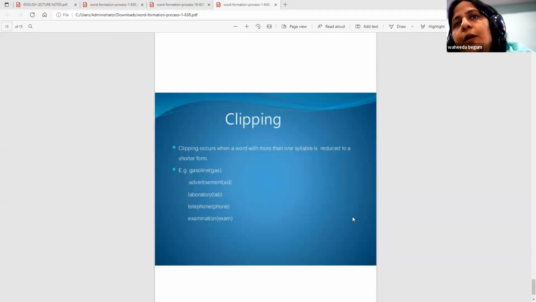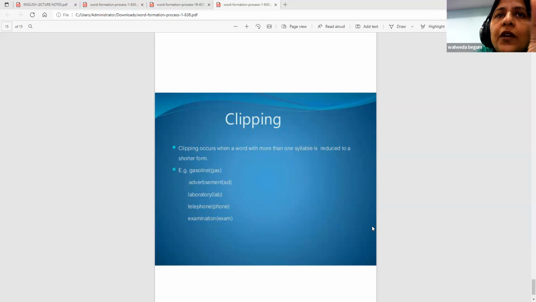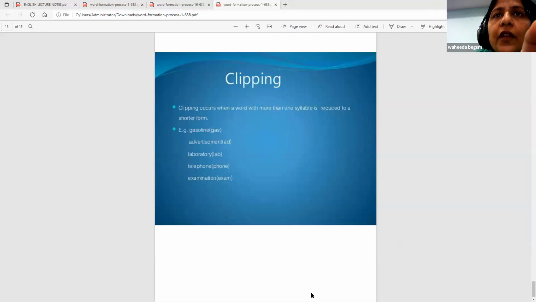Clipping occurs when a word with more than one syllable is reduced to a shorter form, like gasoline, TV, we say, or fridge, refrigerator; advertise, advertisement, or just the ad. Lab, laboratory; telephone, phone; examination, exam. These are the smallest way of doing. So the word becomes short and it is called clipping. Clipping of the word.